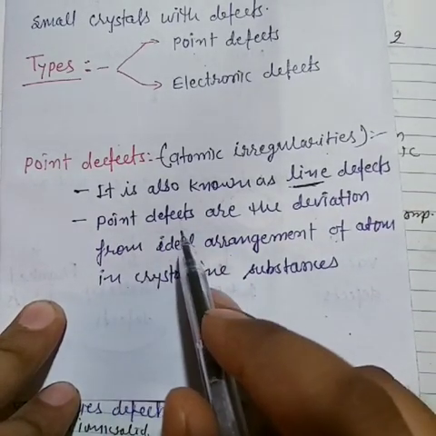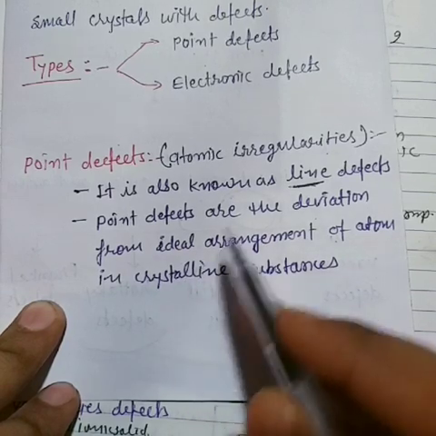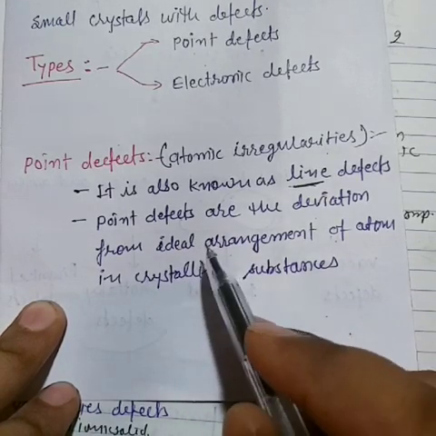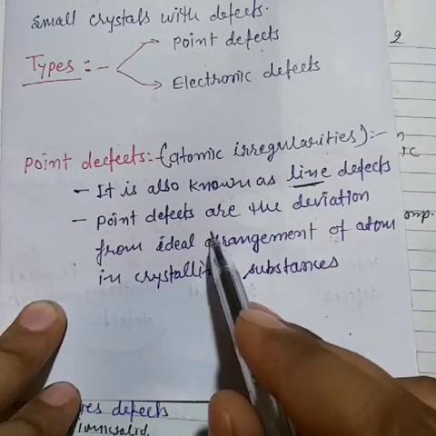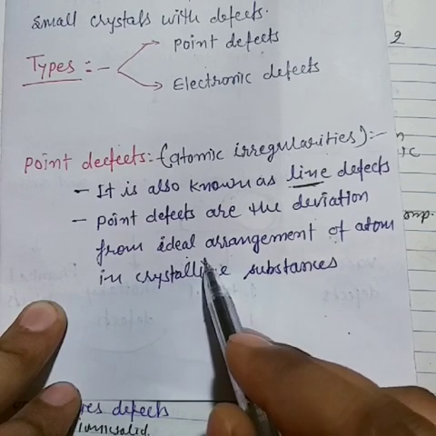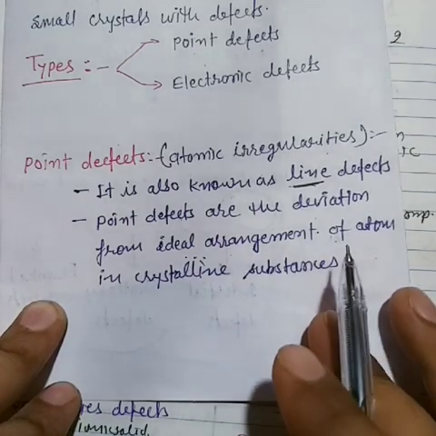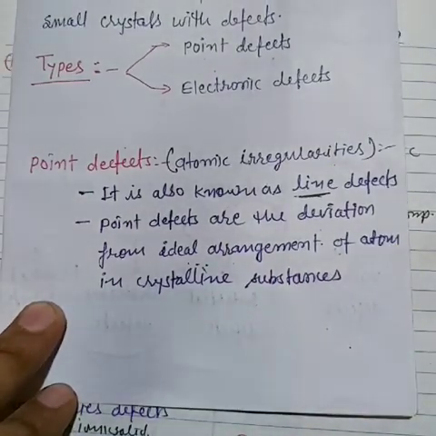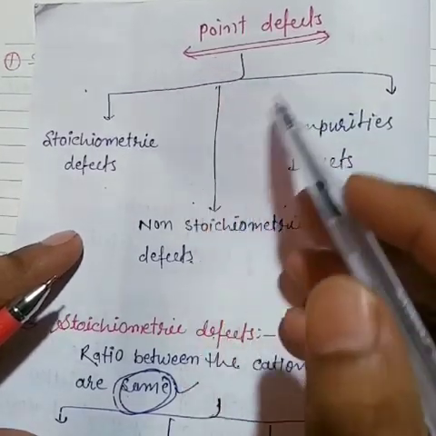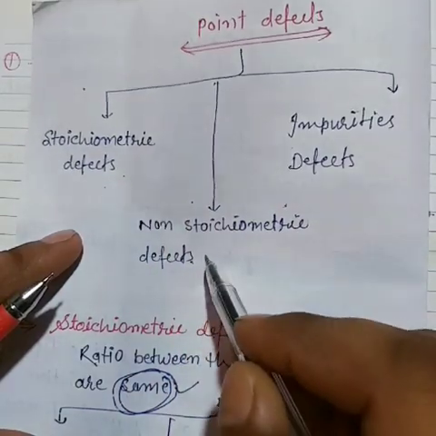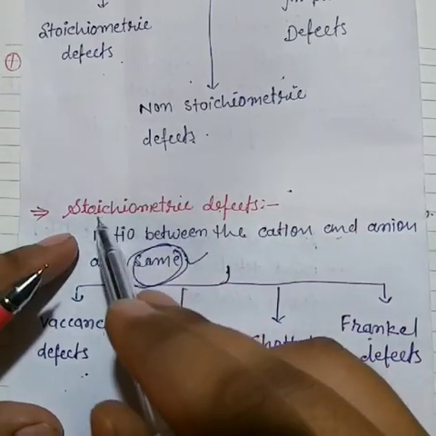Now point defects are the deviations from the ideal arrangement. That means a crystal has its constituent particles arranged in perfect order. This perfect order is known as the ideal arrangement or ideal order, so deviations from the ideal order in a crystalline substance are called point defects. Now point defects are of three types: stoichiometric defects, non-stoichiometric defects and impurity defects. So first of all we will discuss stoichiometric defects.